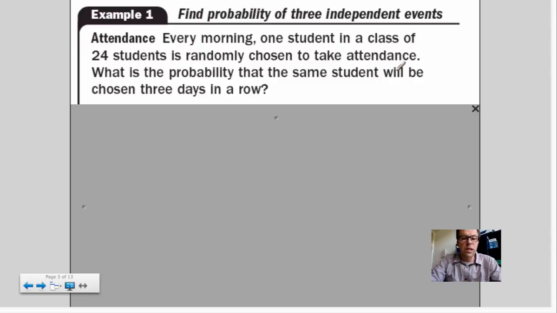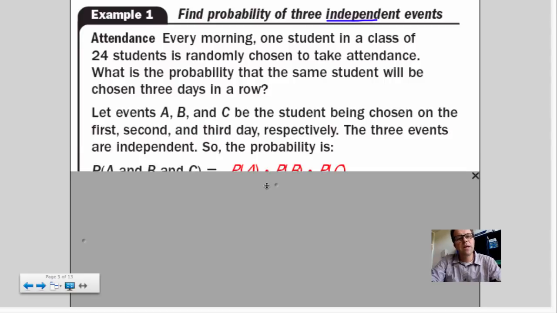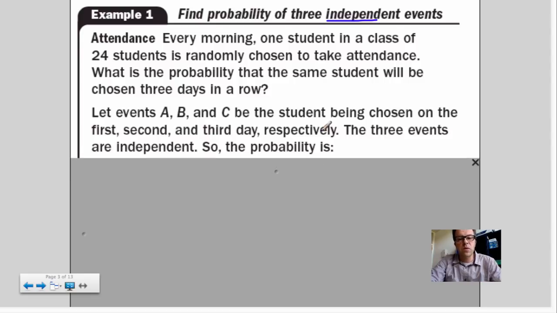Every morning, one student in a class of 24 students is randomly chosen to take attendance. What is the probability that the same student will be chosen 3 days in a row? You should be saying this is definitely independent, because on the second day, it has no relevance that the day before that student was chosen. Does that make sense? So let events A, B, and C be the student being chosen on the first, second, and third day respectively. The 3 events are independent.